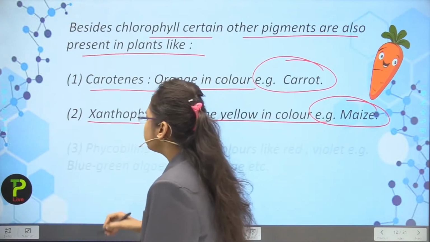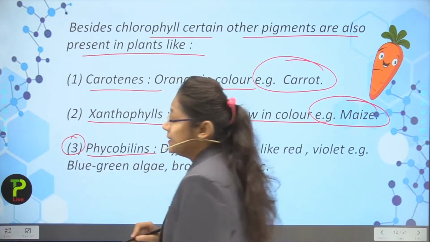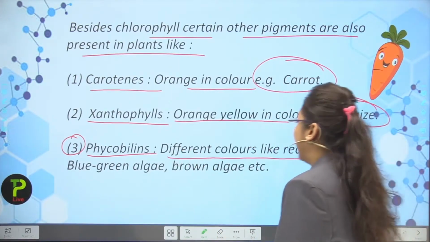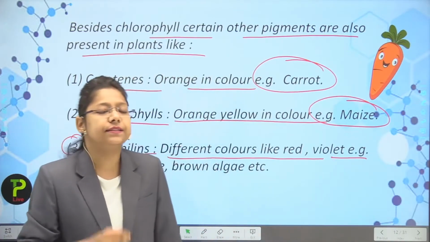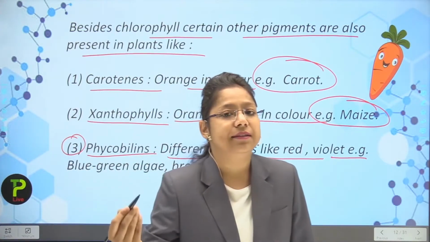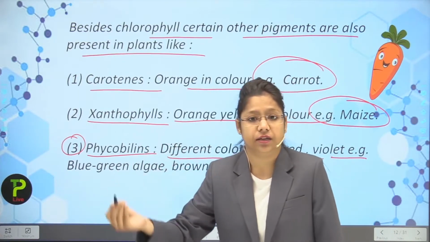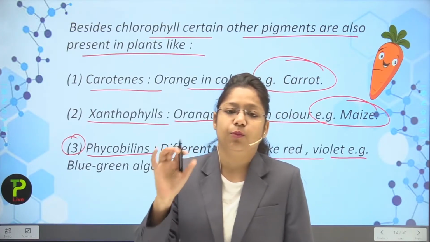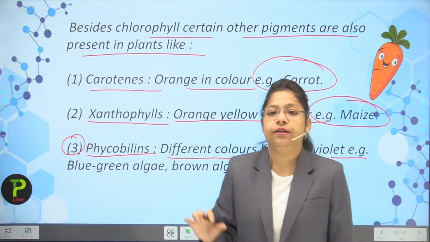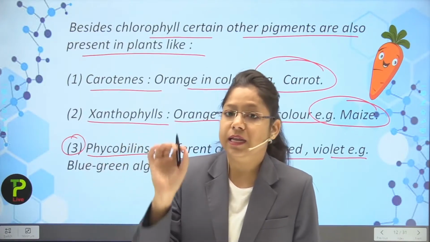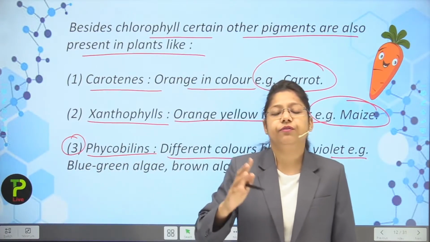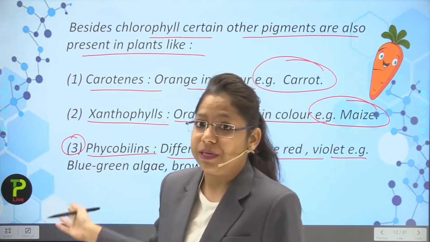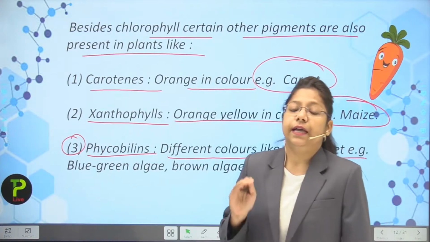Now next, that is third, phycobilins. Because of the presence of phycobilins, different colors like red and violet are present. So you can see here that different plants have different kinds of colors. Maybe it is an alga or a fungus, or even a small plant. Now you have seen the very beautiful lilac, orchids and other beautiful flowers as well. They contain different kinds of colors, and these are the pigments which are responsible for the colors in them.